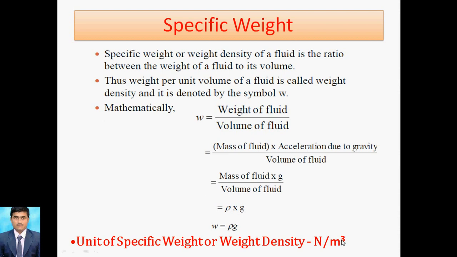That's why we take Newton per meter cube. So for specific weight there are two formulas. W is equal to weight of the fluid divided by volume of the fluid, and the other formula is W equal to rho into g. So these are the formulas for specific weight, or weight density.